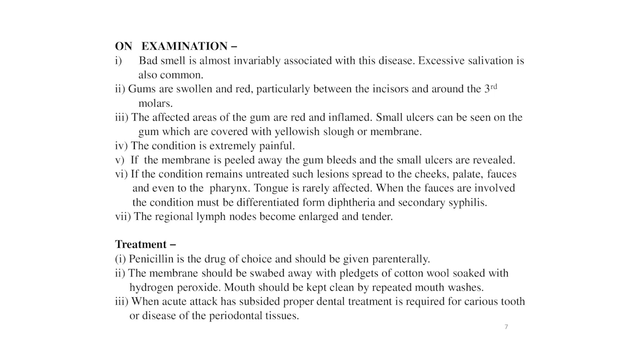Small ulcers can be seen on the gum, which are covered with yellowish slough or membrane. This condition is extremely painful. If the membrane is peeled away, the gum bleeds and the small ulcers are revealed. If the condition remains untreated, such lesions spread to the cheeks, palate, fauces and even to the pharynx. Tongue is rarely affected. When the fauces are involved, the condition must be differentiated from diphtheria and secondary syphilis.